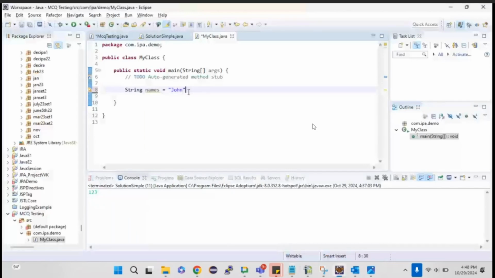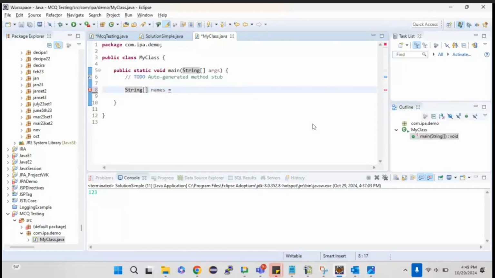Obviously I cannot just give a comma and continue. So what I can do is simply create an array. Creating an array is almost similar to creating a variable. The only thing is, after the data type or after the variable name, we just need to give the array symbol. That's it.